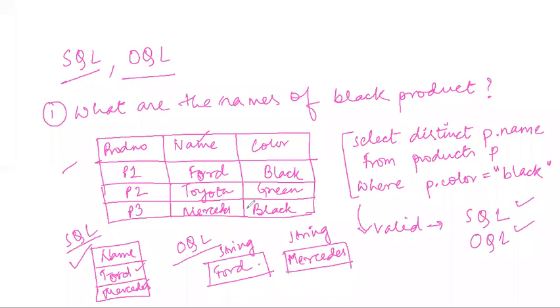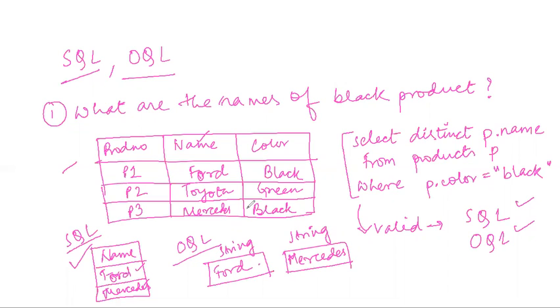Few additions are there, but the rest of the things that are in SQL are the same in OQL. The difference is the way they are executed, and as a result, the way the results are perceived. So language wise they are very similar, but result wise they are different.